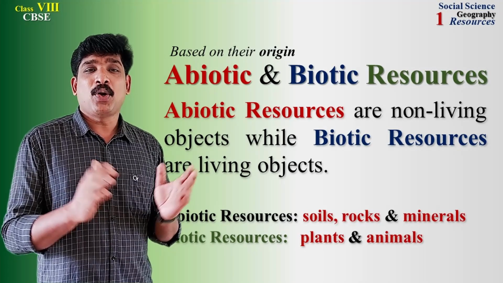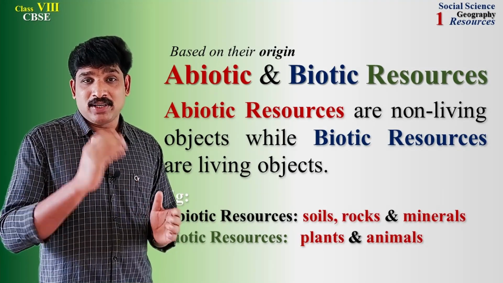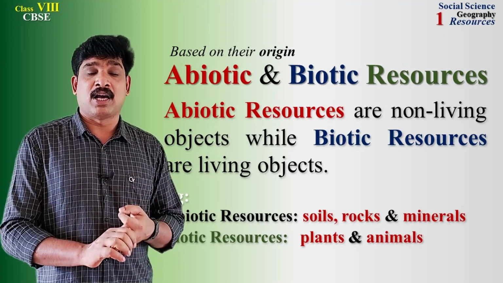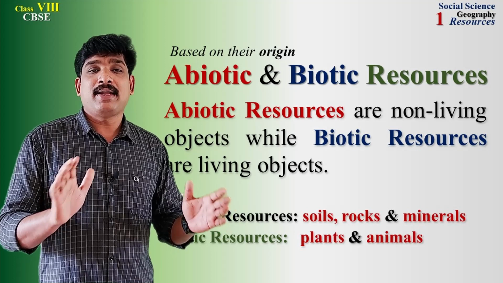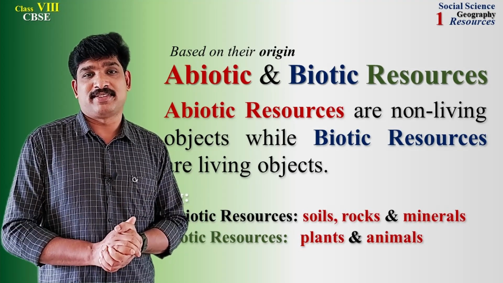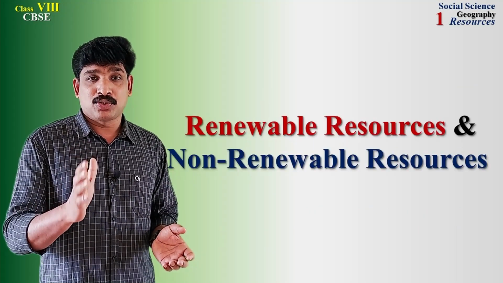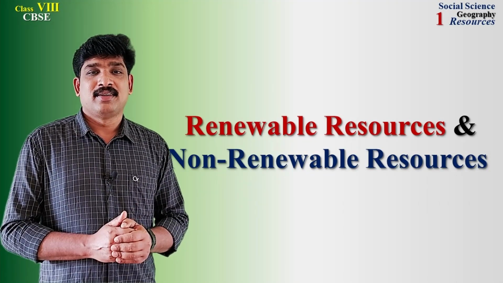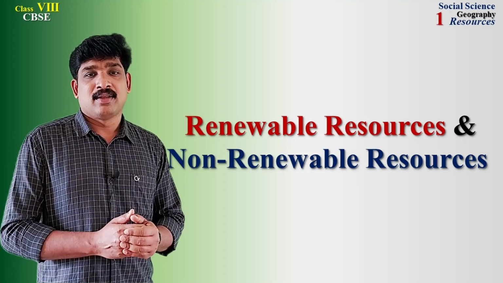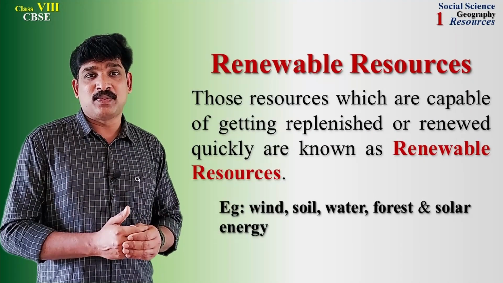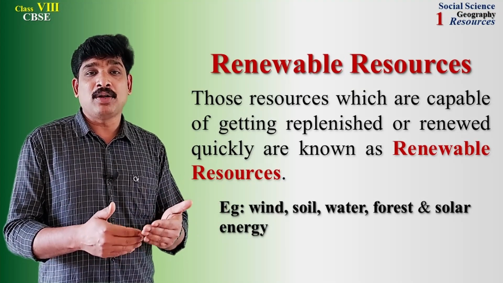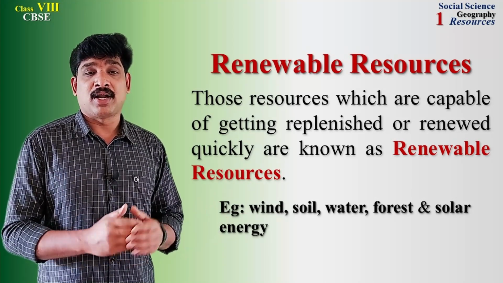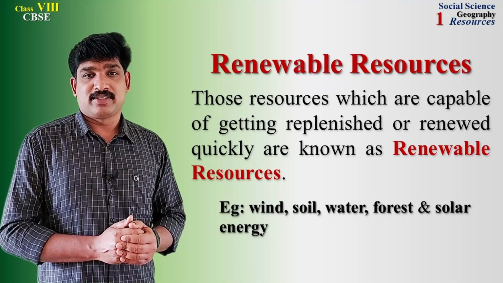Abiotic resources are non-living objects, while biotic resources are living objects. Soil, rocks and minerals are abiotic resources, but plants and animals are biotic resources. Further, natural resources are classified into renewable and non-renewable resources. Let us see what are they. Renewable resources are those resources which are capable of getting replenished or renewed quickly. Wind, water and solar energy are good examples of renewable resources.